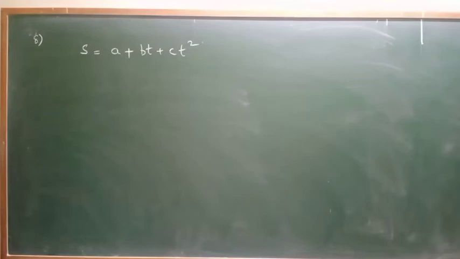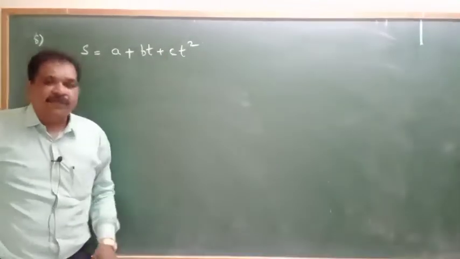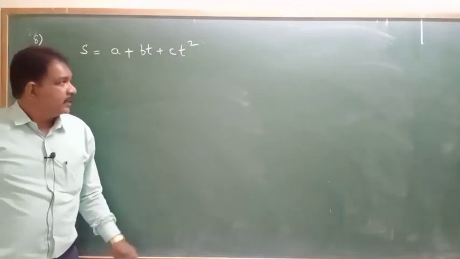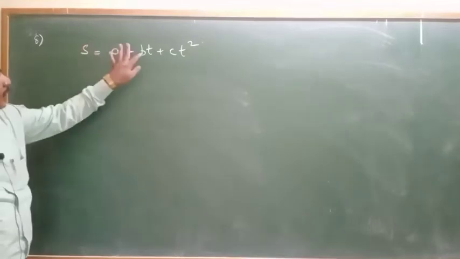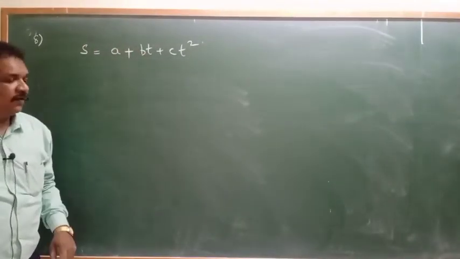S is measured in meter and T is in second. They are asking the unit of C. Okay. S is measured in meter, T is measured in second. What is the unit of C?